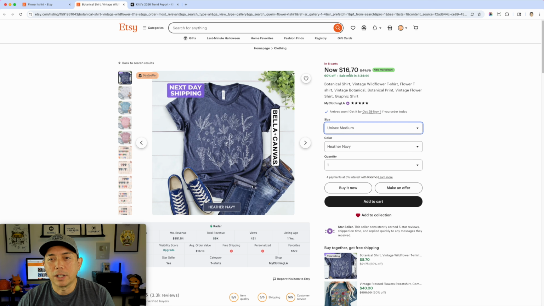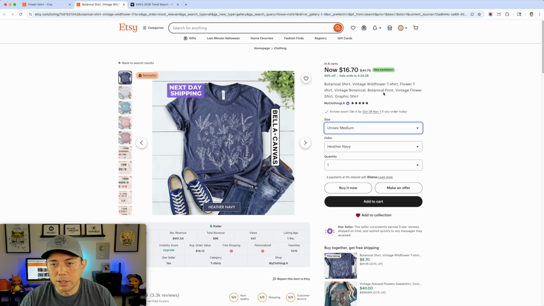So the actual price is $16.70, right? That's what they're selling it at, a very big discount, 60% discount, 41. So that could help it get some sales. So these are the things that we're looking at, what they're doing, as well as the keywords here.